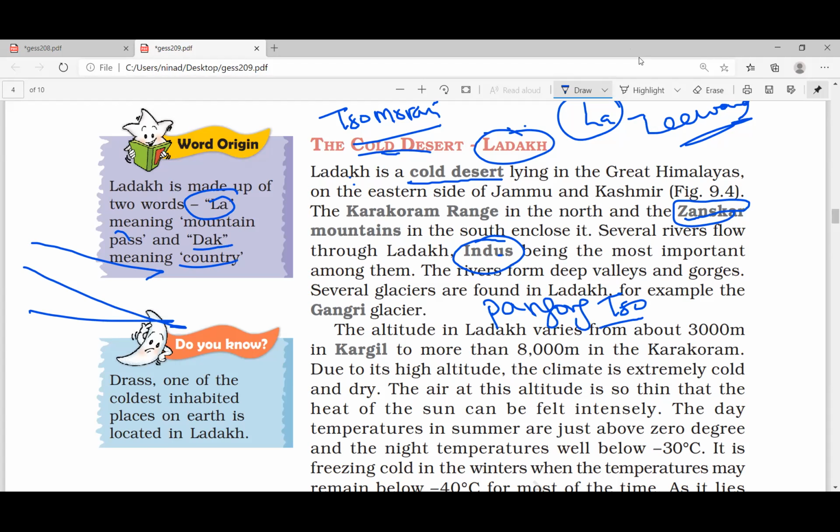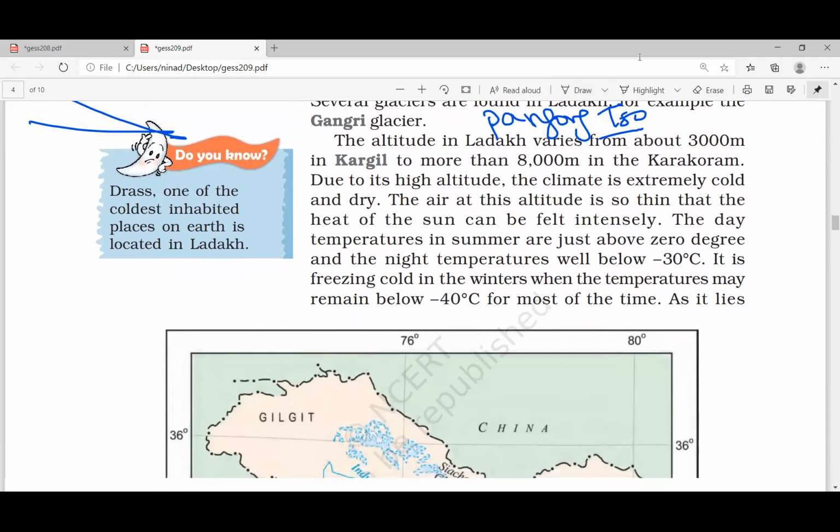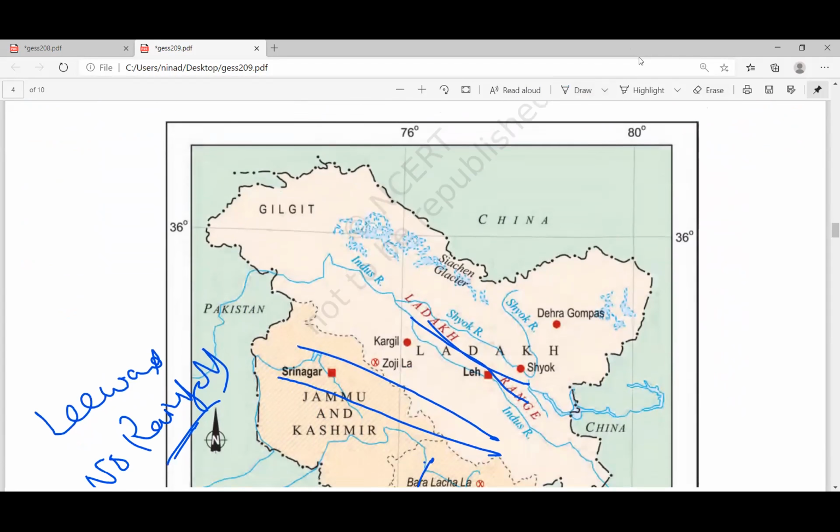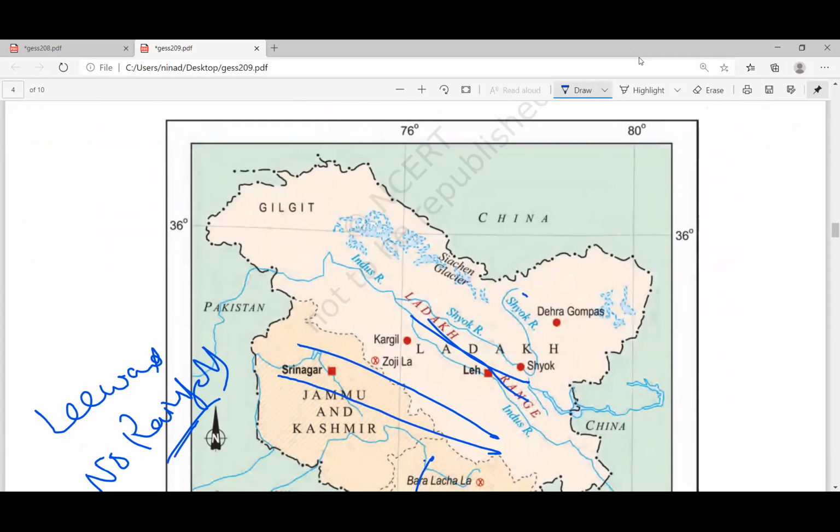Rivers like the Indus, then a river called Shyok, all these are flowing in this region. You can see the Shyok River is there, the Indus River is there, and the Siachen Glacier is here.